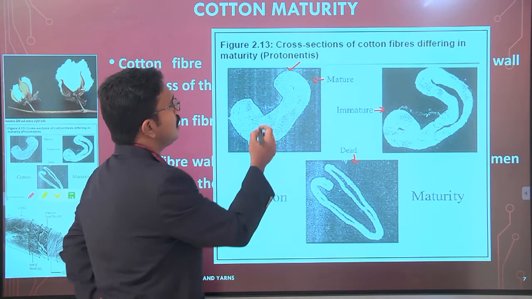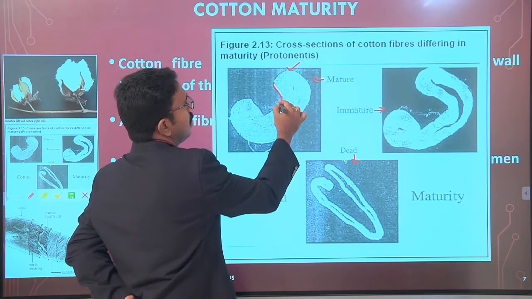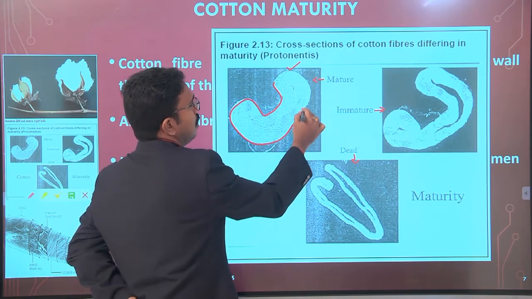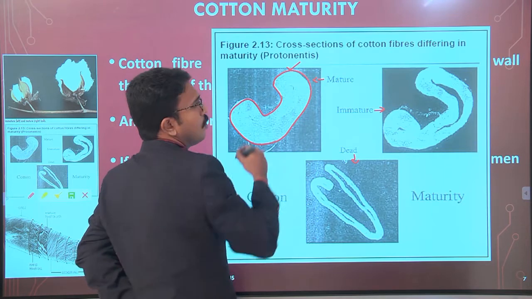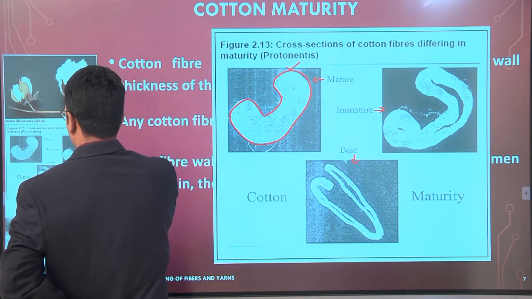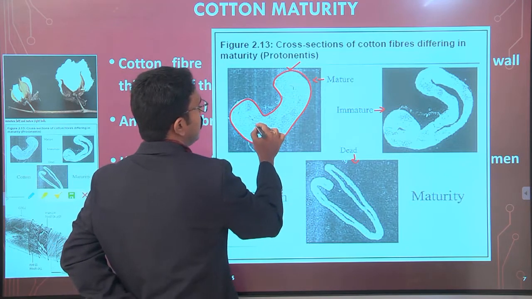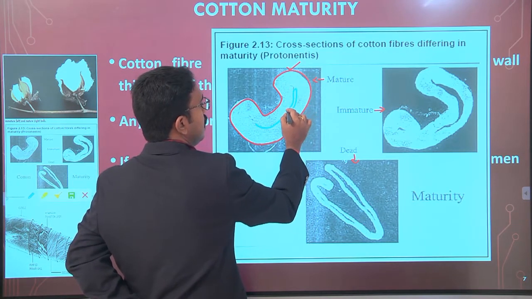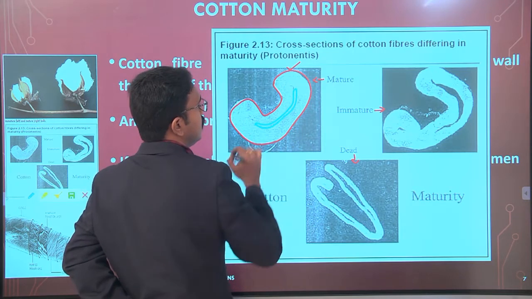You know that the cross section of cotton is bean shaped. This is the bean shape of cotton, and this is the lumen. This is the hollow portion which is there in the fiber.